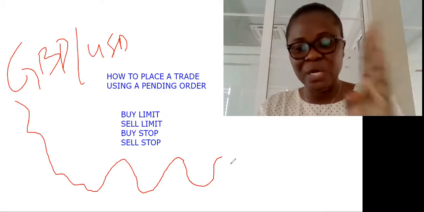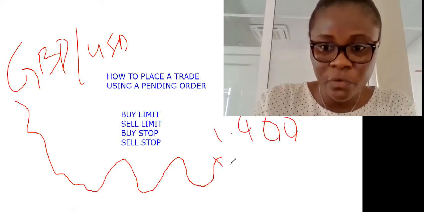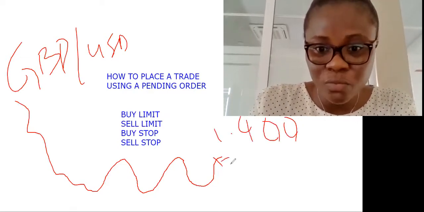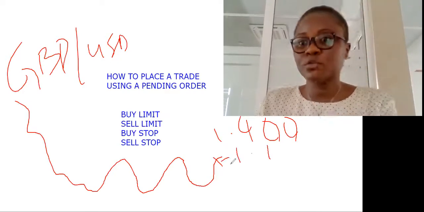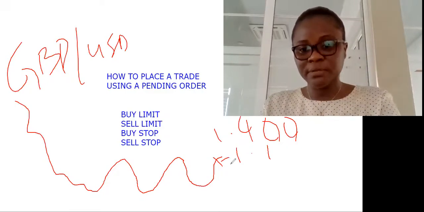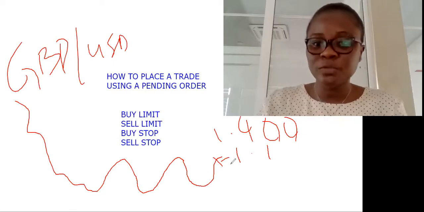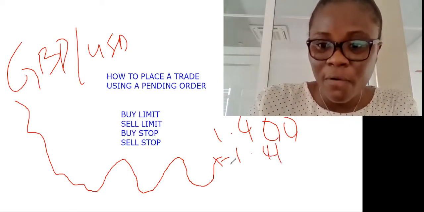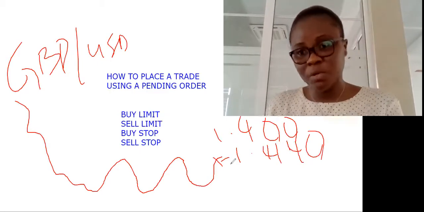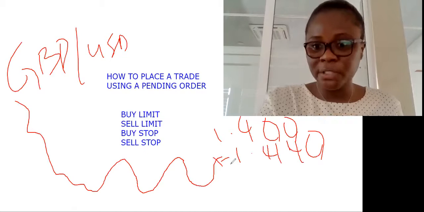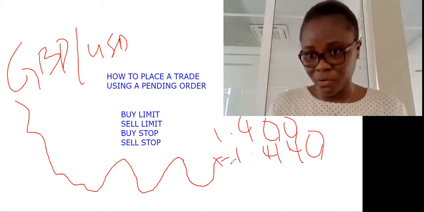So say if GBPUSD is at 1.400, your entry price will be 1.440, because you know when it reaches 1.440, it will start selling and doing the downtrend.